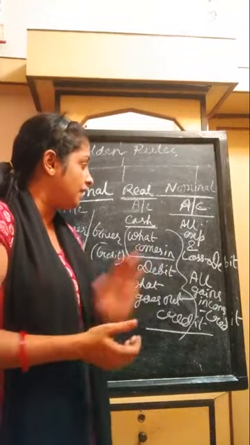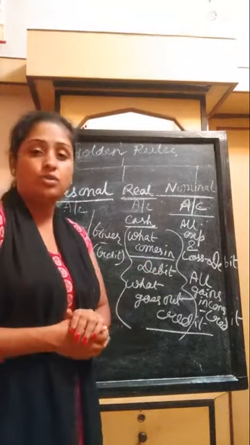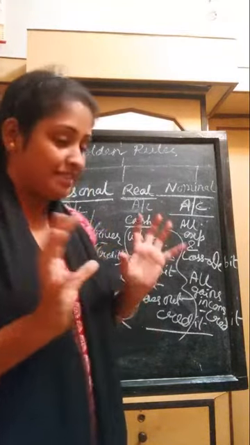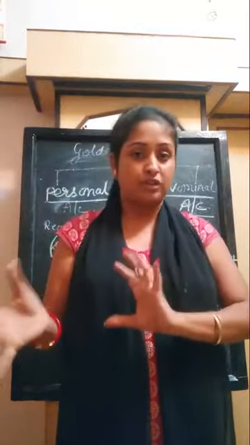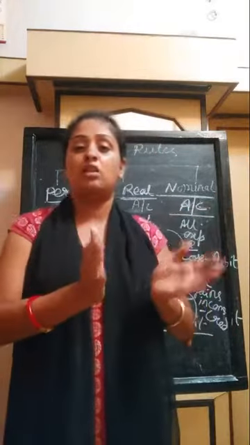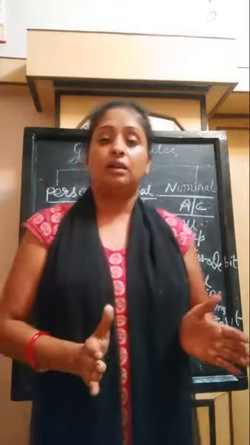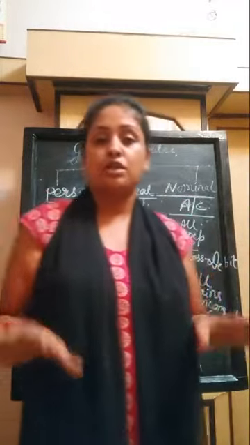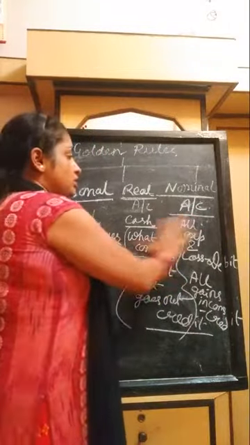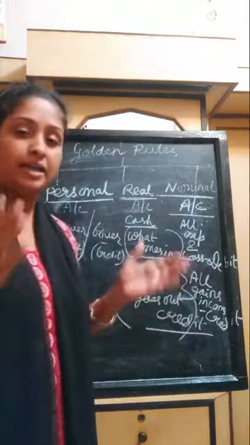Now we come to the nominal account. In case of nominal account, we have two types of things, that is expenses and gains, losses and profits or income. So expenses and losses will be considered as debit, and gains or profit from any transaction will be considered as credit. So these are the golden rules which you need to learn by heart.